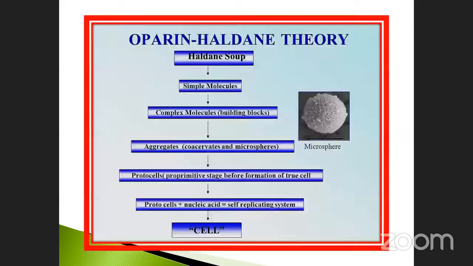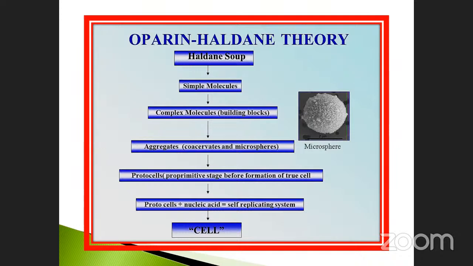For the next one, see the Oparin-Haldane theory. This is nothing but the Haldane soup, which I already told you. This is the structure of a microsphere. The Haldane soup has simple molecules, which convert into complex molecules. Simple molecules are the amino acids, nitrogen bases and so on.